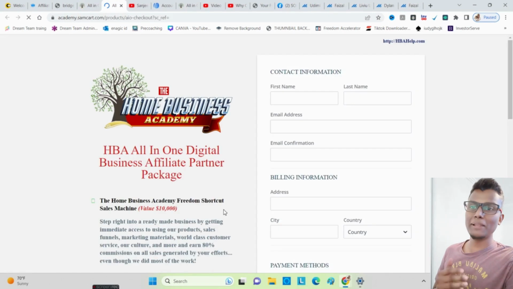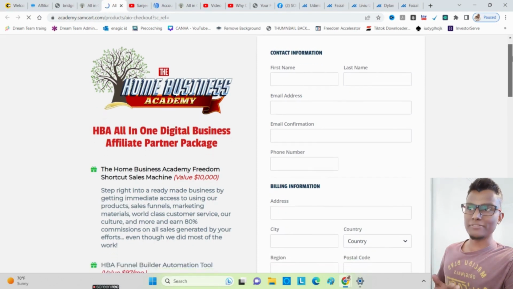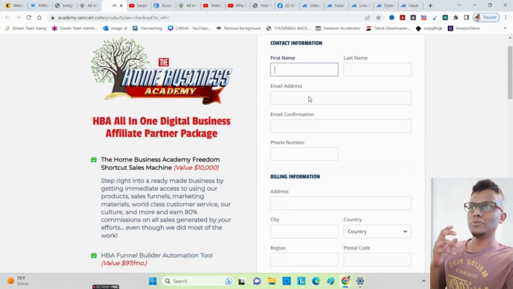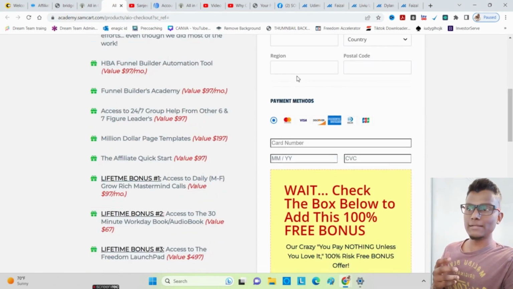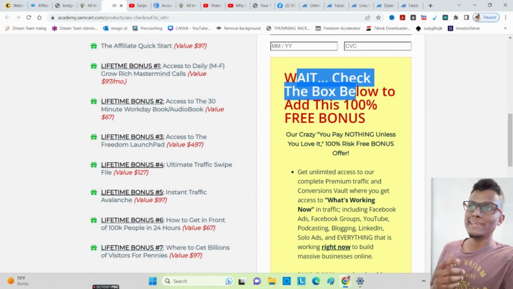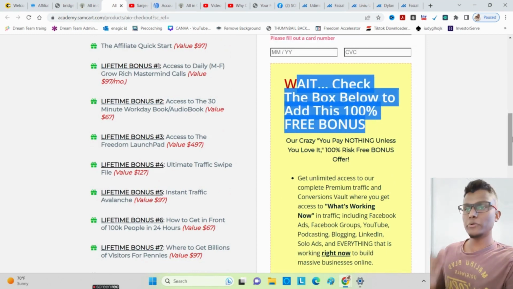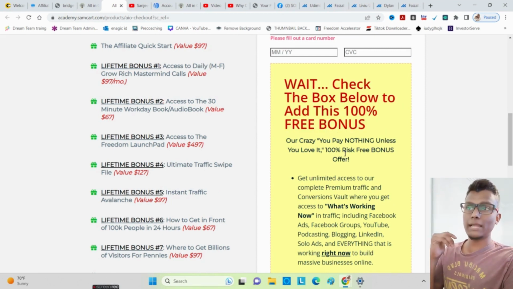People spend a lot of money, more than $25, on probably coffee, or going out having lunch or stuff like that. So what you need to do is enter all your details in here, and enter your card details, right? But wait, check the box below to add this 100% free bonus. This bonus is coming from the company.